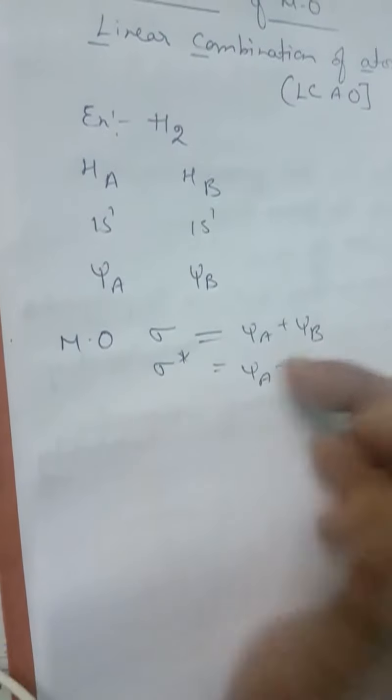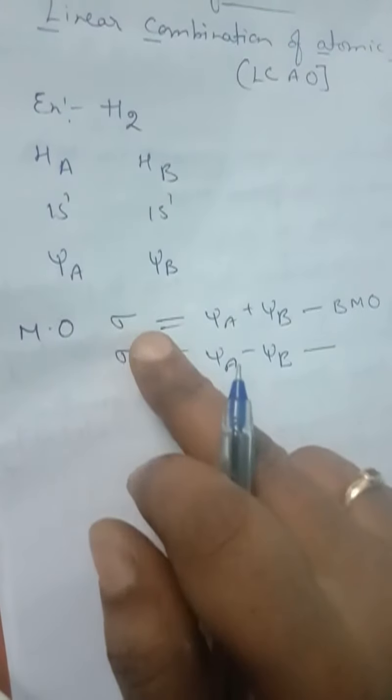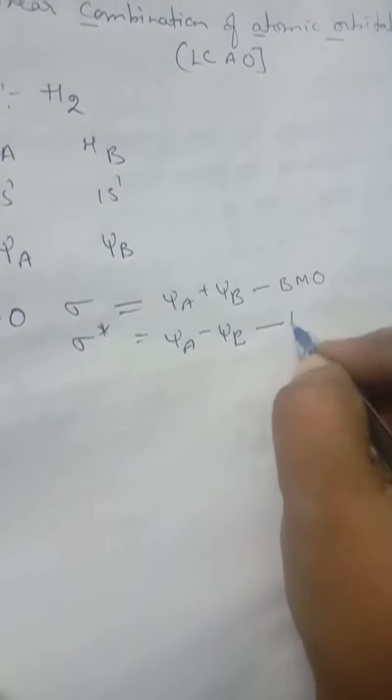So the molecular orbital sigma formed by the addition of atomic orbitals is called the bonding molecular orbital. This one is the bonding molecular orbital. When it is sigma star, it is the anti-bonding molecular orbital.